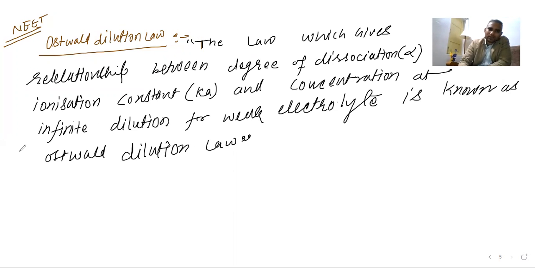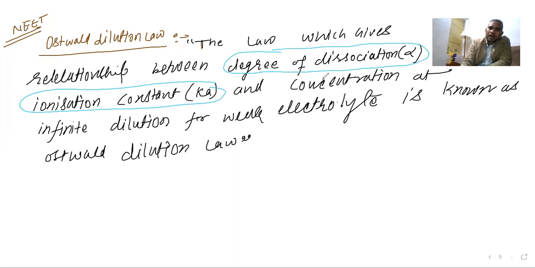Second, the relation between degree of dissociation, that is how much acid or base gets broken, alpha, the ionization constant Ka, and the concentration, capital C or small c. All this information is given by Ostwald dilution law.